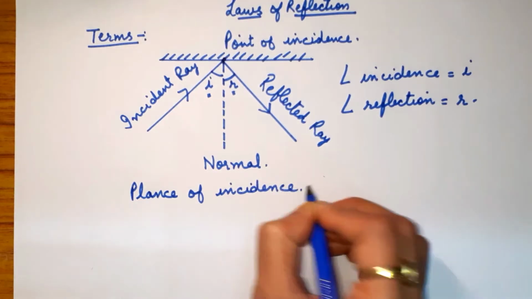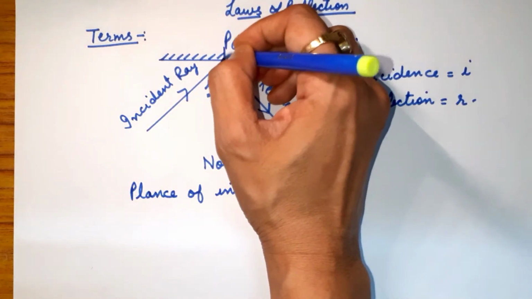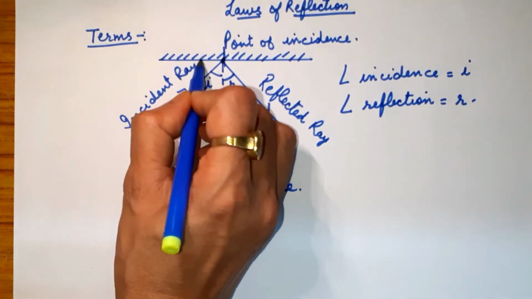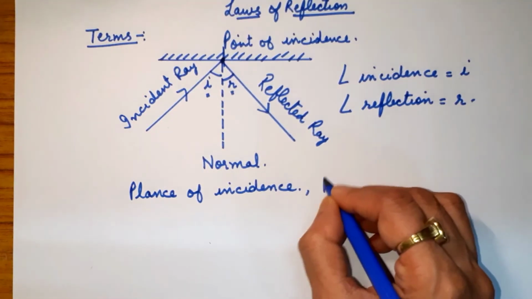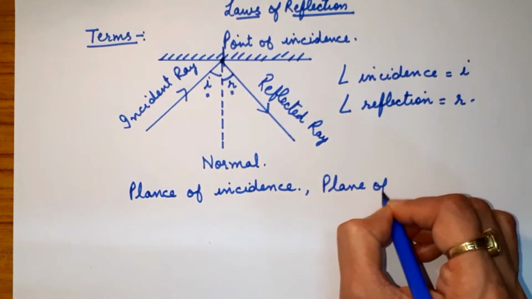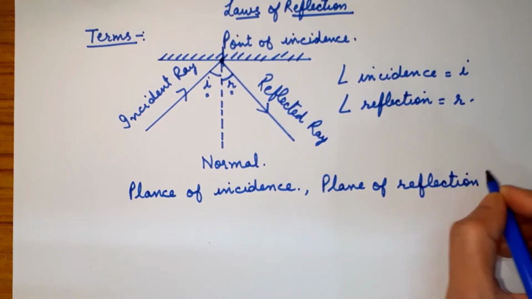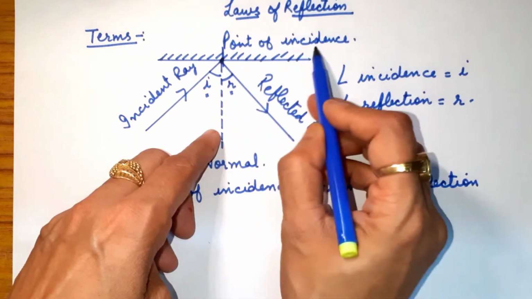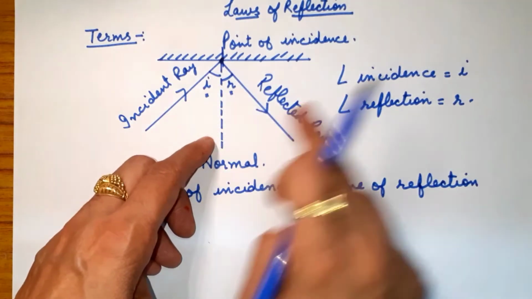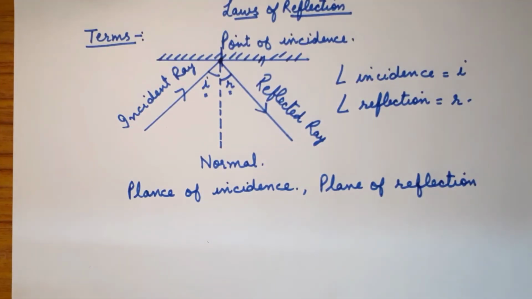This plane, children, from the point of incidence, this side is said to be the plane of incidence. And one more plane is there, the plane of reflection. What is this? This plane from the normal, this side, if you see the reflected ray, that plane is said to be the plane of reflection. These are very important terms, children, which you should know.